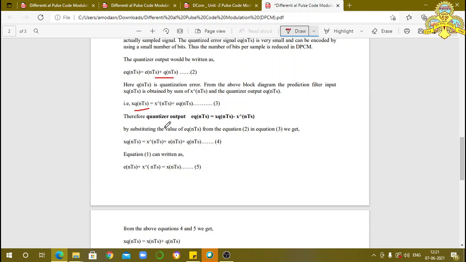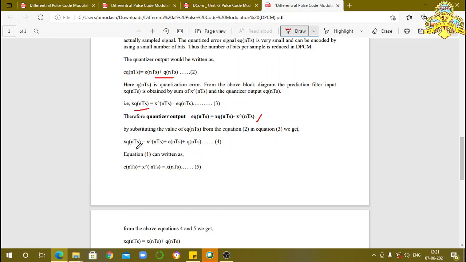And see here, the quantizer output eq(nTs) is equal to xq(nTs) minus x̂(nTs). This indicates the output of the quantizer circuit, that is eq(nTs) is equal to xq(nTs) minus x̂(nTs). Correct?